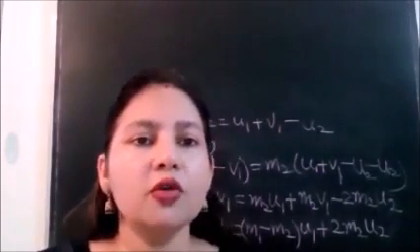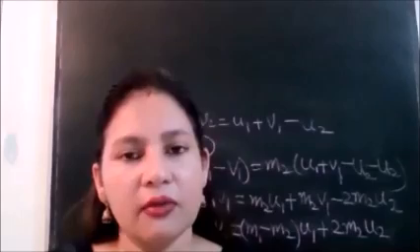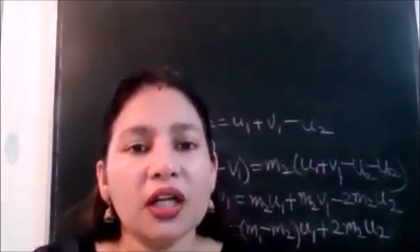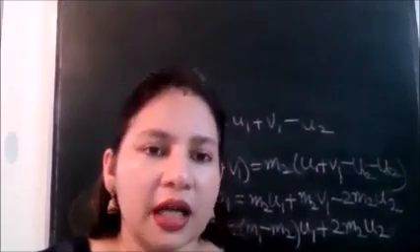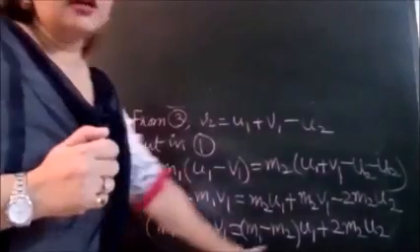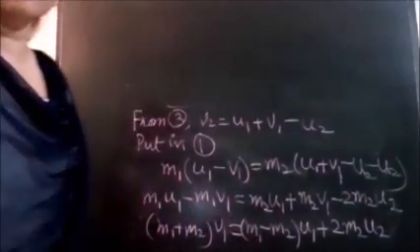Our aim is, when two balls are moving in one particular direction and they collide, to find their final velocities v1 and v2 after the collision. So I left off at this equation. We are to find v1 from here.